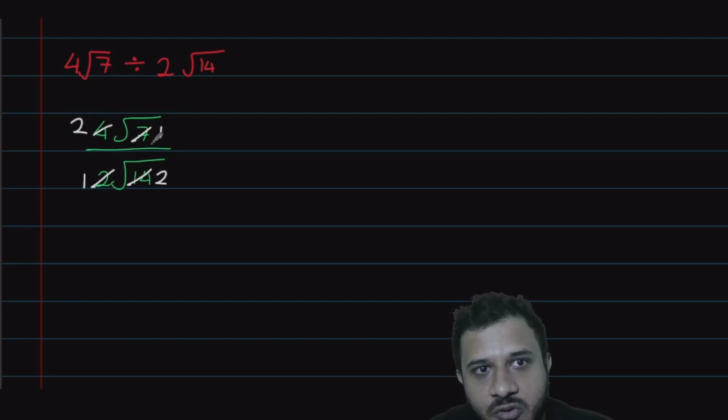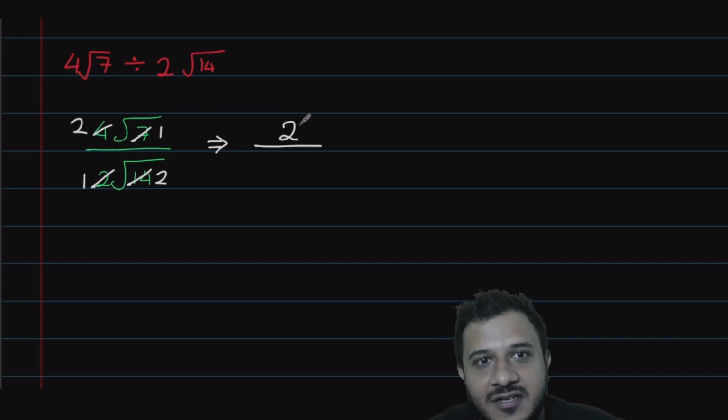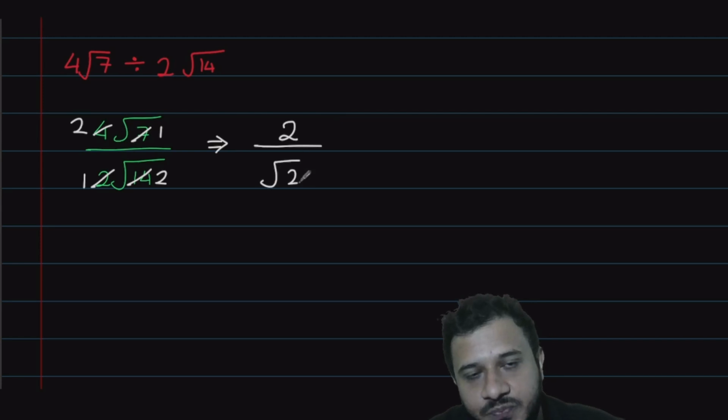Got it, Pute? Roots simplify together, whole numbers simplify together. All good? So that will end me up with a 2. Root 1 is just a 1, so I don't have to write root 1 anymore, because we know square root of a 1 is a 1. 2 times 1 is 2. And then down here it's a 1 times root 2, which is just a root 2. Got it?